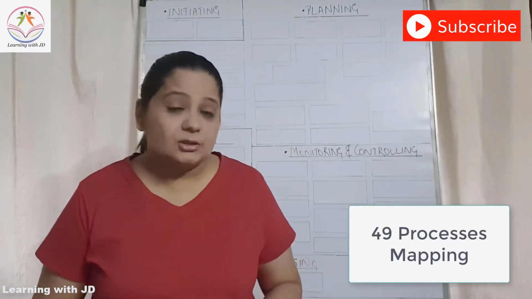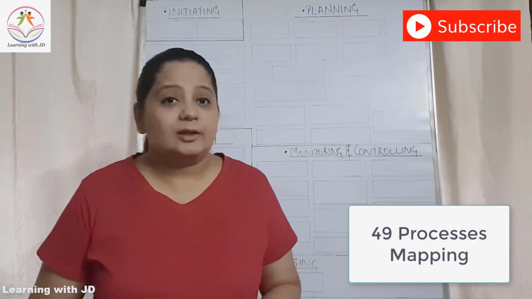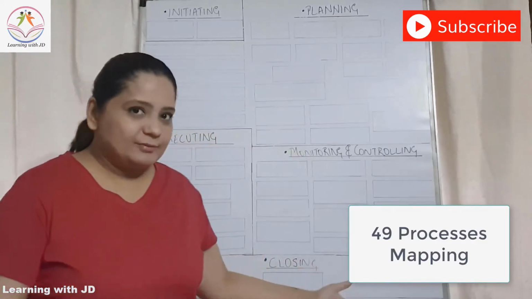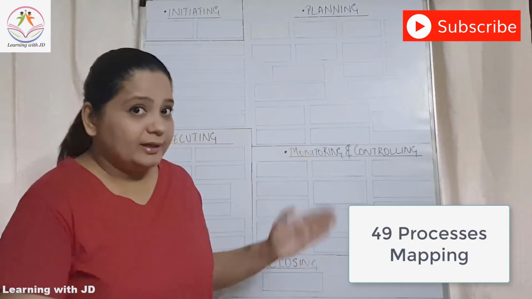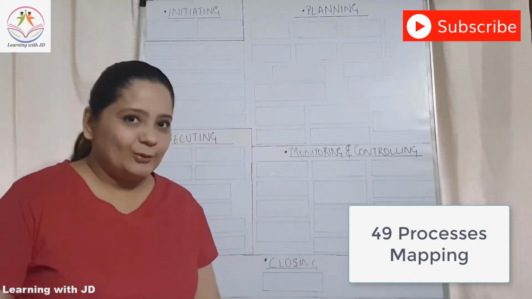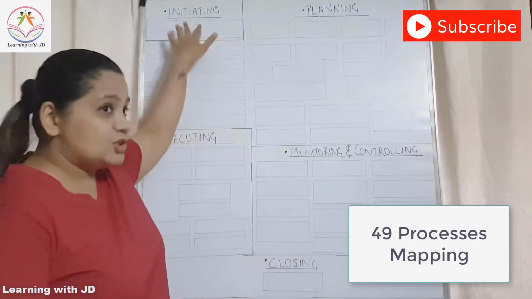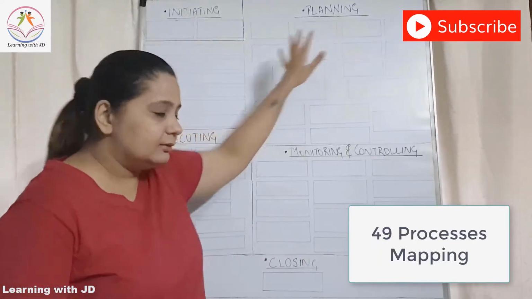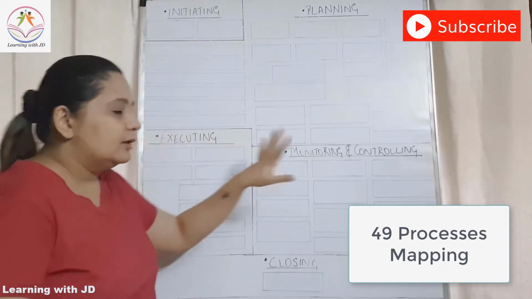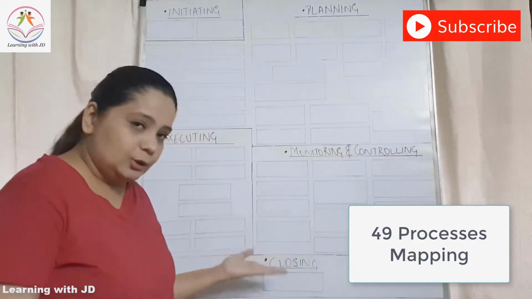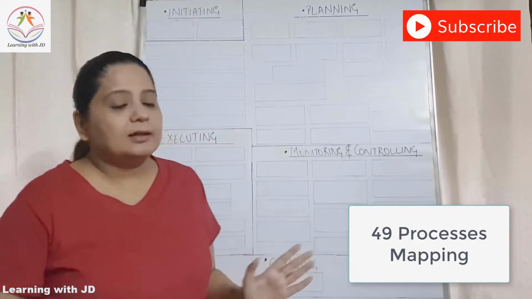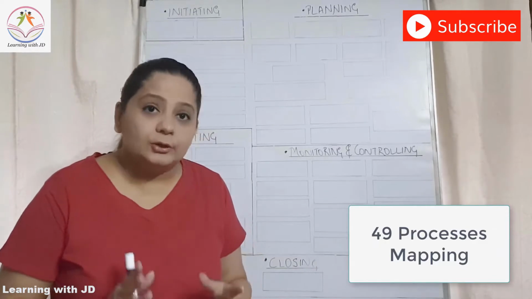So in today's session we are going to cover the entire process mapping. If you can see, I have a whiteboard here and I have tried to create some boxes around here. So the 5 important process groups that we have: initiating, planning, executing, monitoring and controlling, and closure. So these are the 5 process groups that we are going to talk about today.